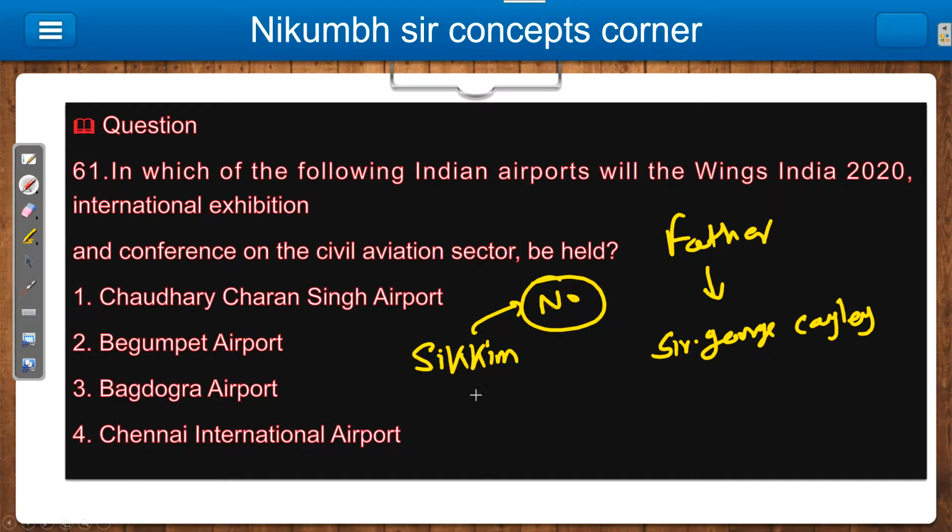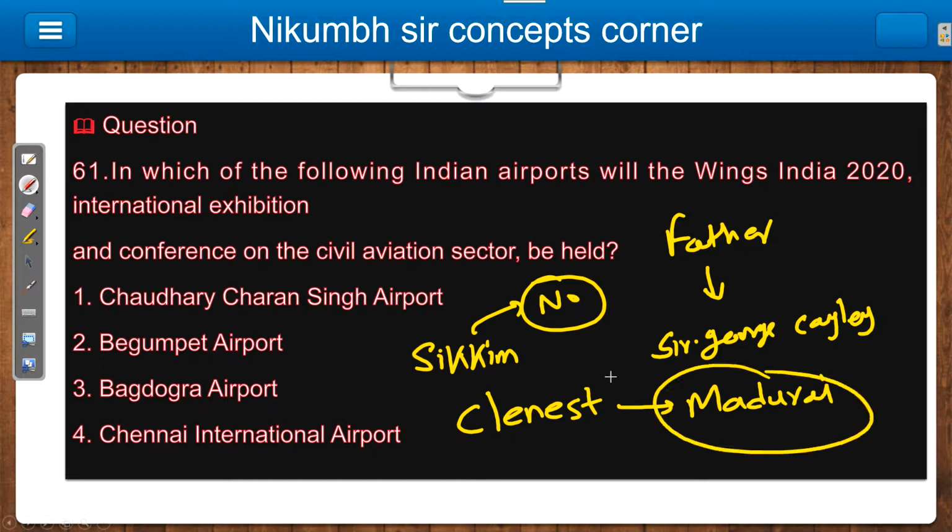Then out of those airports, which is the cleanest airport? The cleanest airport is of Madurai. The cleanest airport is of Madurai. So you should remember this compulsory. Madurai airport. This information is important.